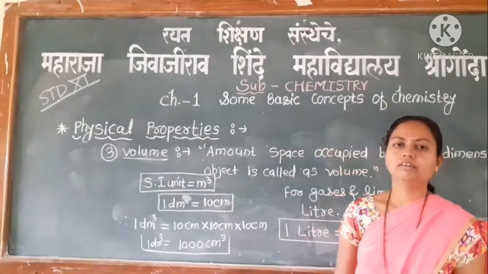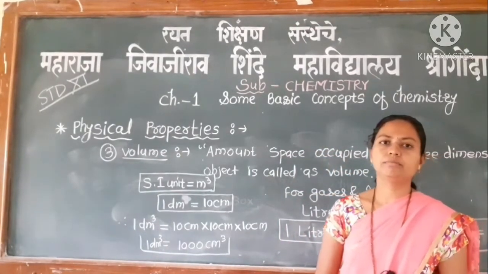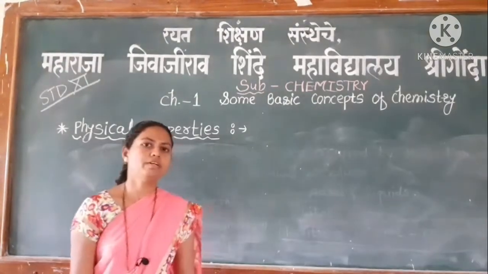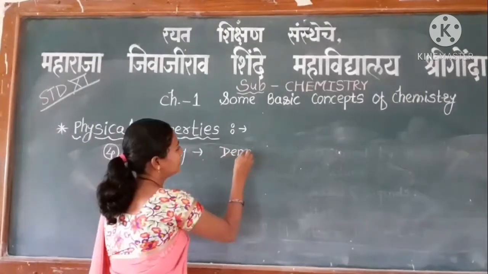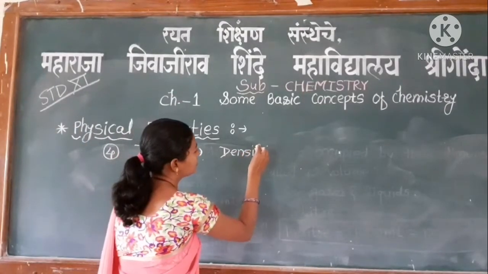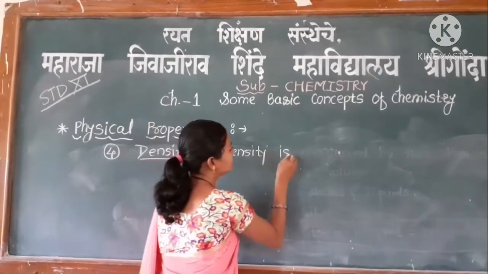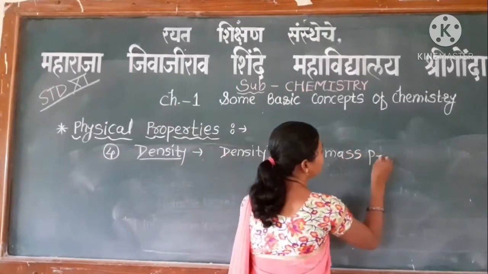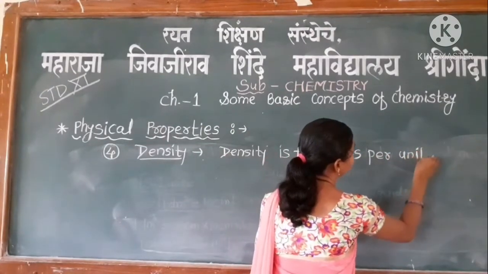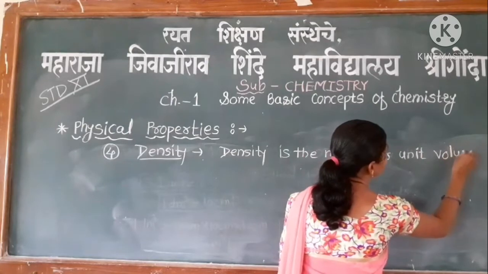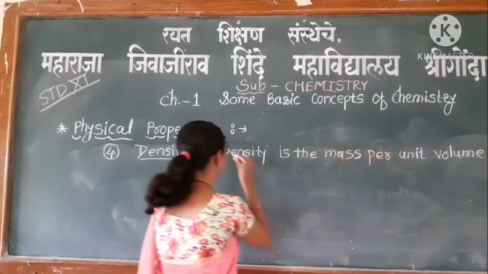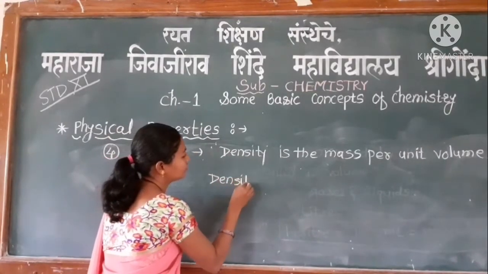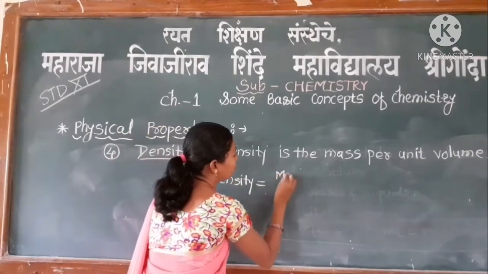Cylinder, pipette, burette are used for the measurement of liquids and gases in a laboratory. First property is density. Density can be defined as mass per unit volume. It can be represented that density is equal to mass upon volume.